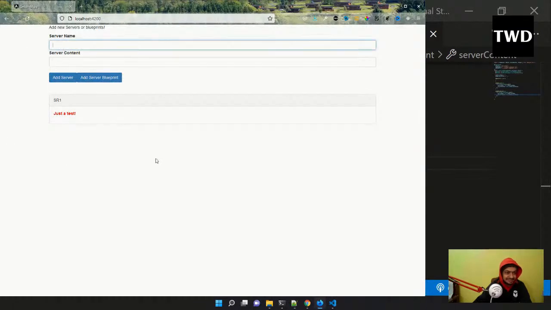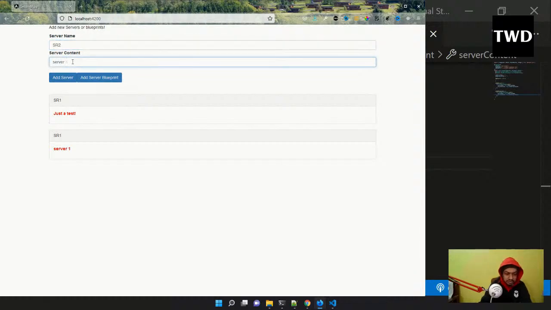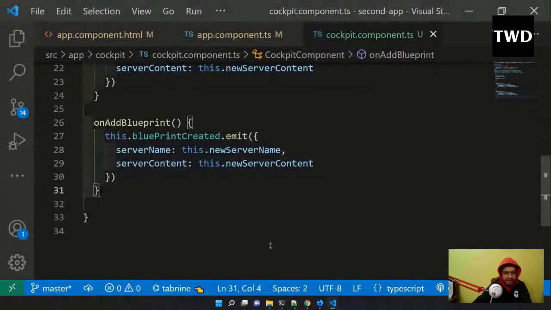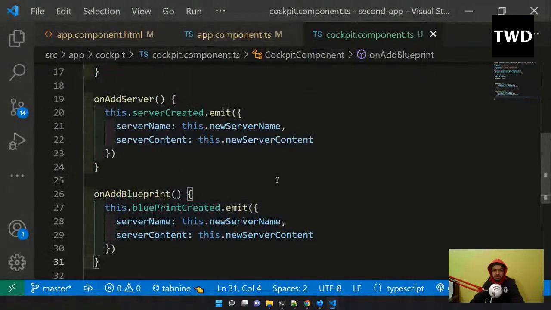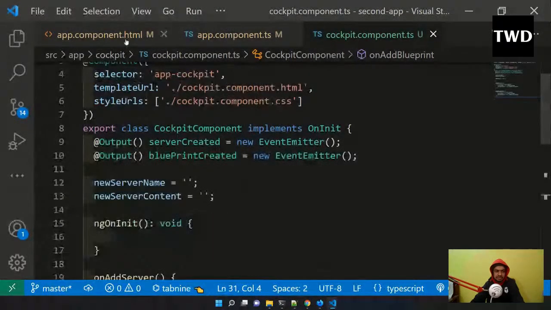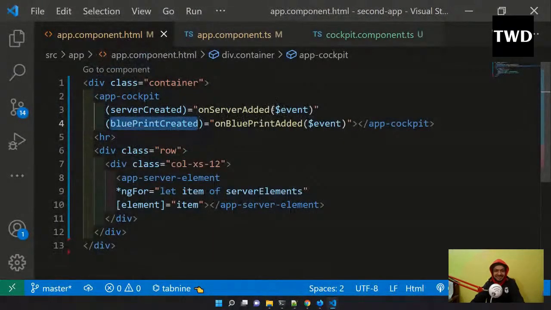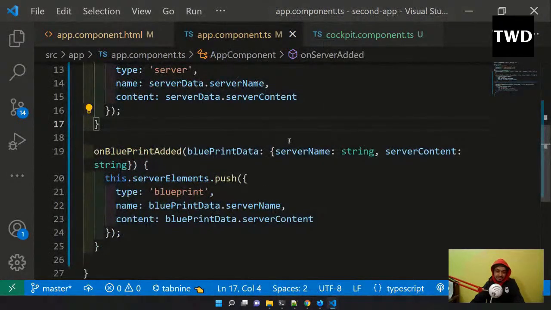And it is coming correctly: server one, add server; server 2, add blueprint, and add server is coming fine. Okay, so this is done. So this is the way we bind the data. We are emitting this, and it has been bound through this event. So this is how we bind it from child to parent. A bit complicated code, but it's okay.